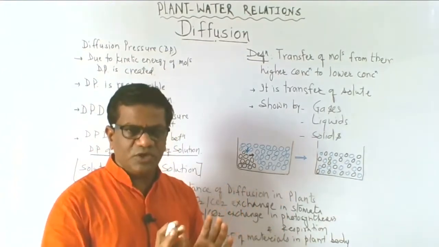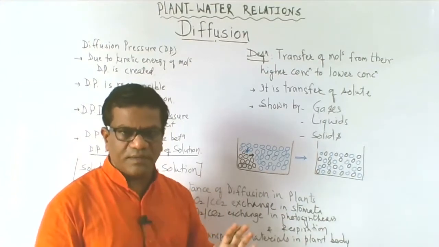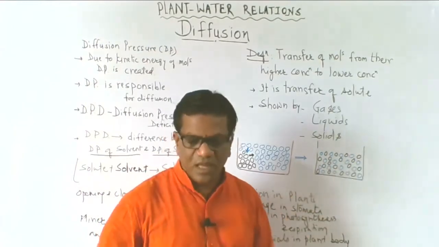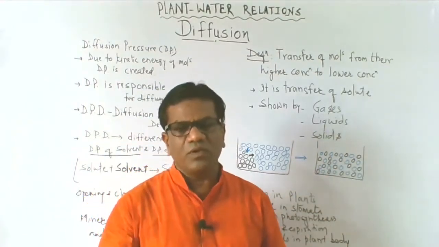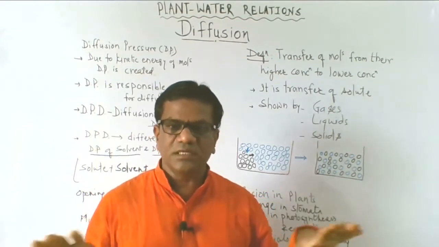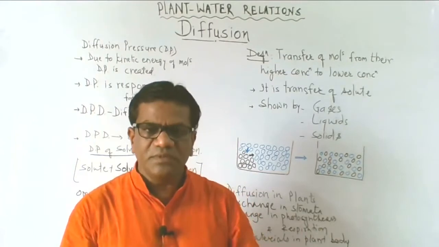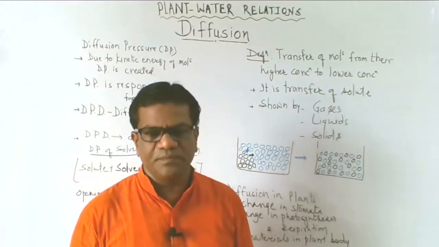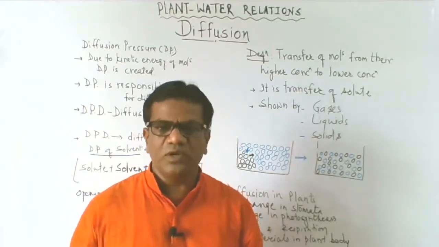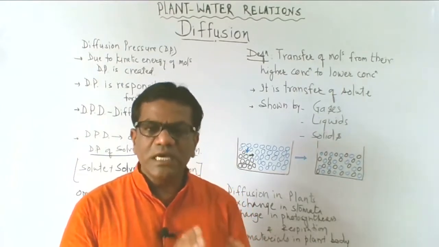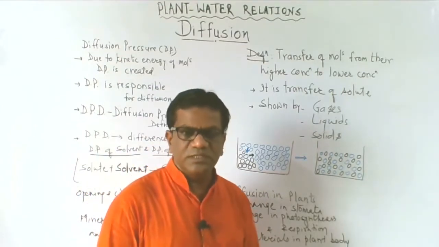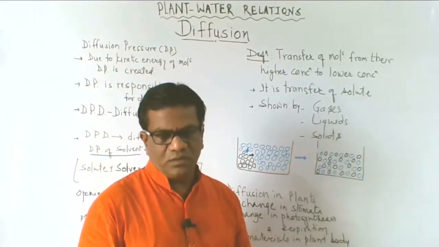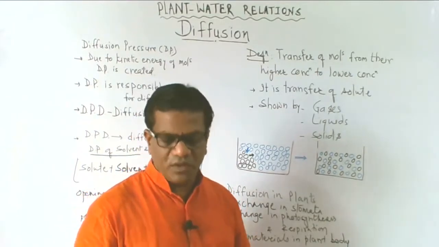Now this distribution is not dependent on one another. Suppose these blue dots are the ink dots. They are not dependent on the molecules of the water. They get distributed evenly among themselves, and the water molecules get distributed evenly among themselves. Water molecule to water molecule ratio, ink molecule to ink molecule ratio. So this is isolated distribution. Their distribution is not dependent on one another.